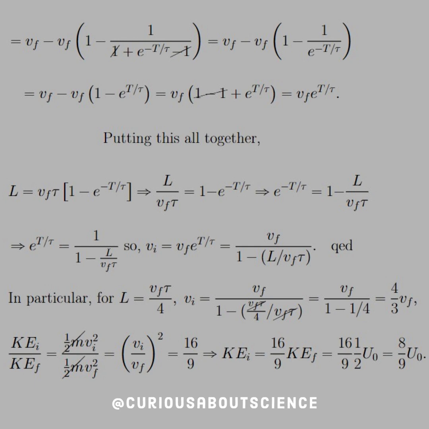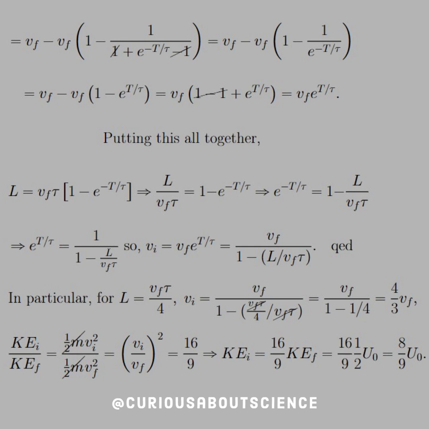Again, we're solving for the exponential so that we can plug in what we found in the line before it with Vi. And so here, Vi is equal to Vf e to the big T over tau. So if we plug in e to the T over tau in terms of L, now we have everything we need, and showing that Vi is also related to the length traveled. Okay, so we proved both cases there.